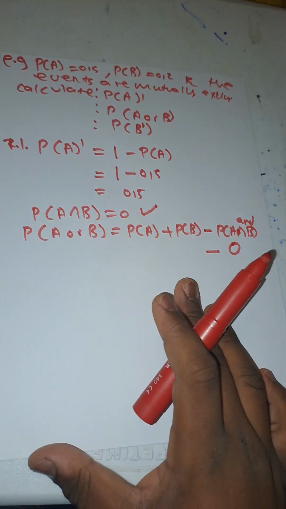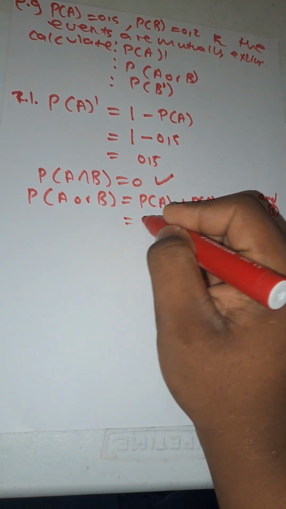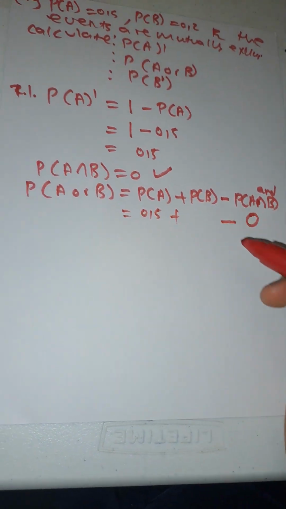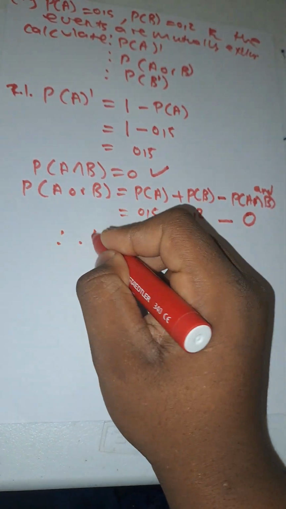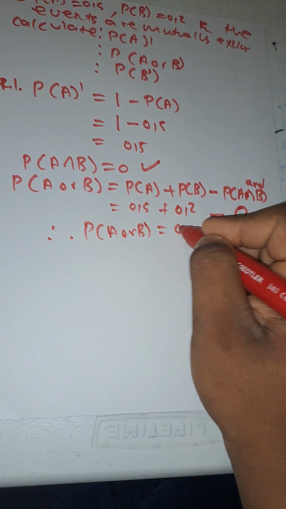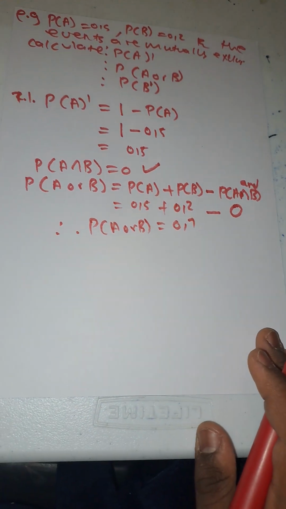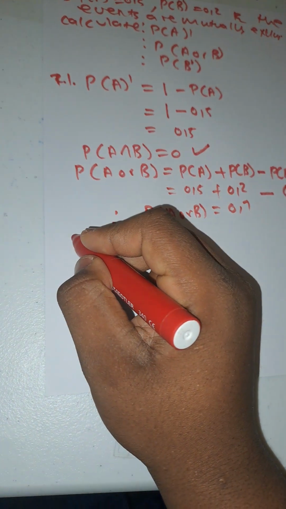And I want probability of A or B. So what is A there? 0.5 I'm given, plus B, which is 0.2. So basically it means the probability of A or B is equals to 0.7. Simple, right? Okay, let's go to the last one.